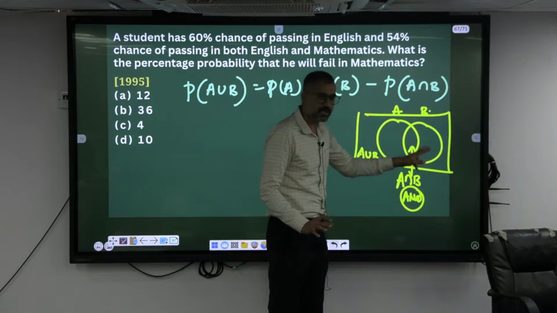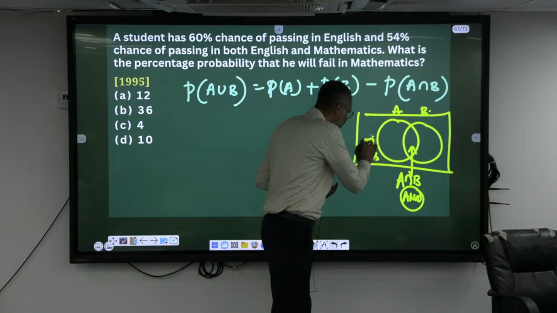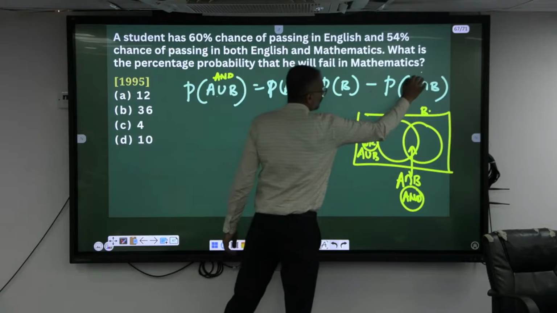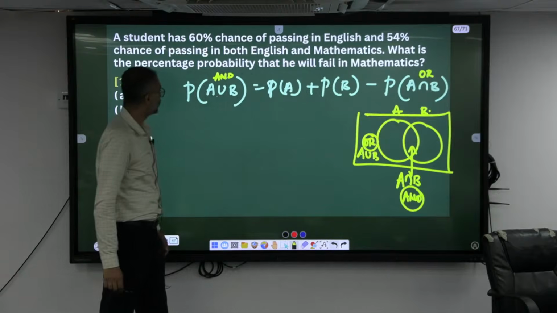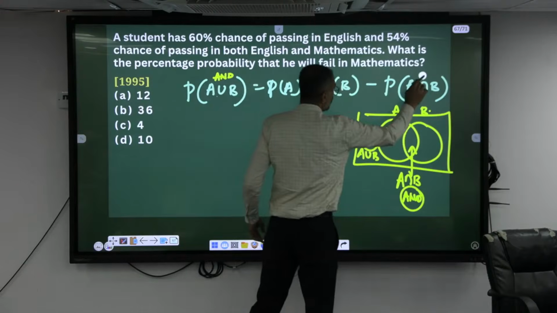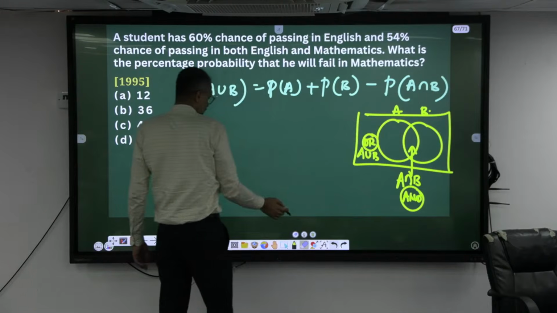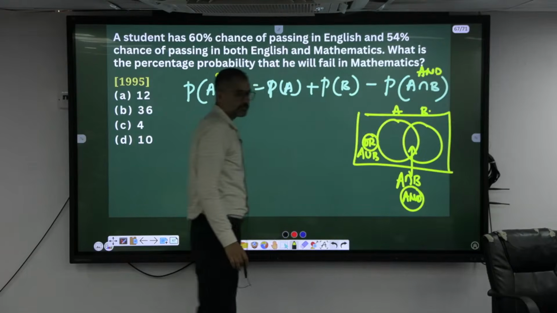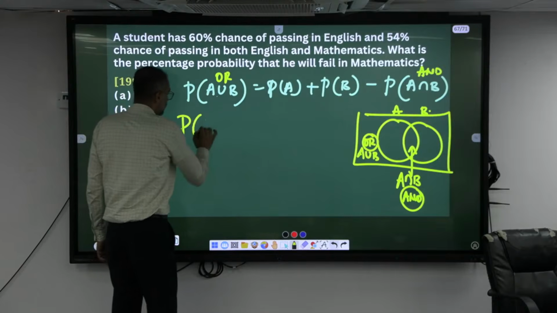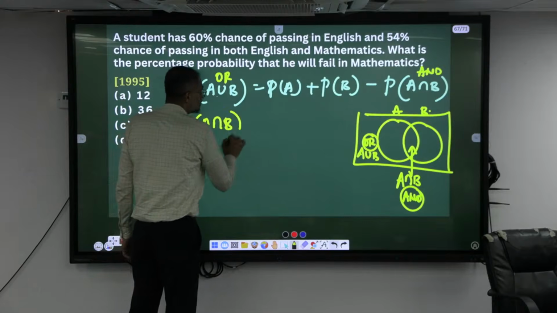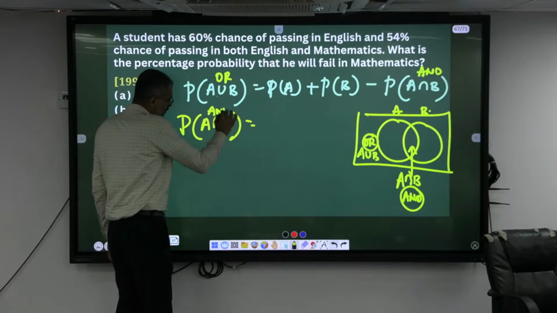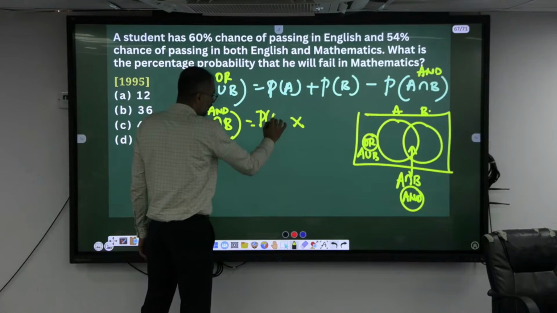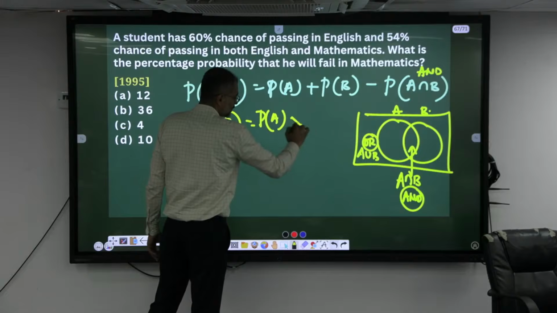Either in A or in B, all those elements. So union is or. This is and, and this is or. Similarly, probability of A intersection B, and means multiplication: probability of A into probability of B. That's it.